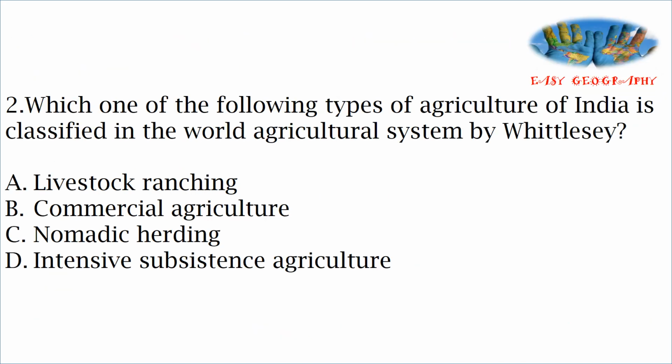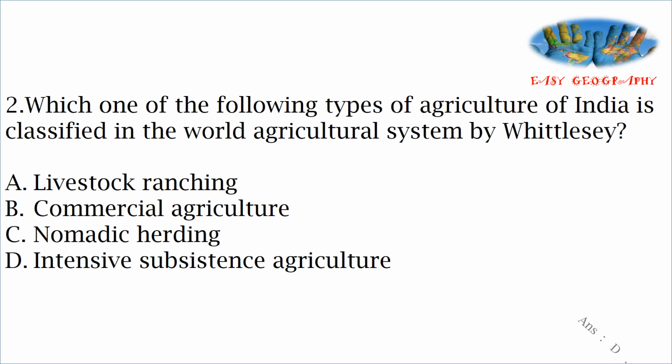Second question, which among the following types of agriculture of India is classified in the World Agricultural System by Whittlesey? In India, mostly practiced, which type of agriculture? And the classification done by Whittlesey. Options: A. Livestock ranching, B. Commercial agriculture, C. Nomadic herding, option D. Intensive subsistence agriculture.